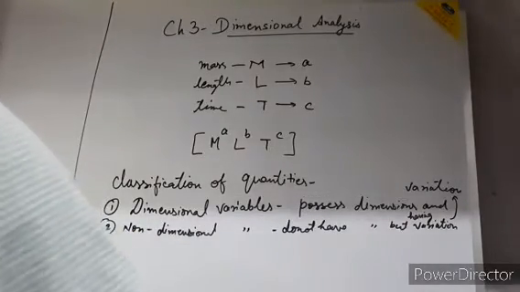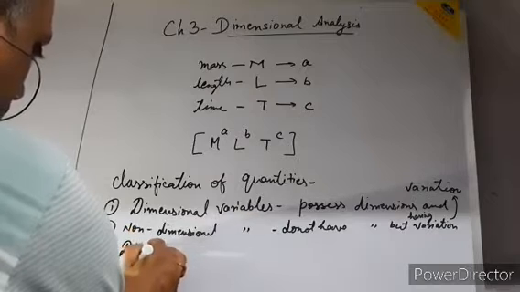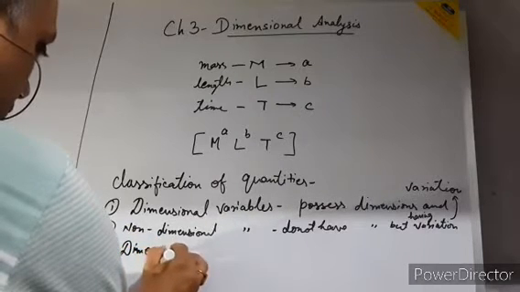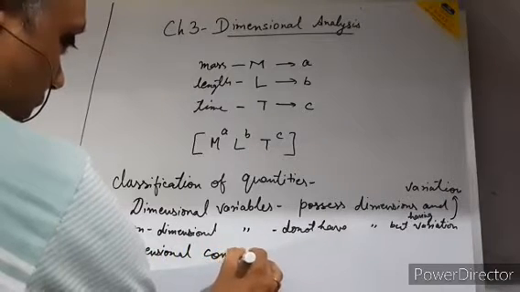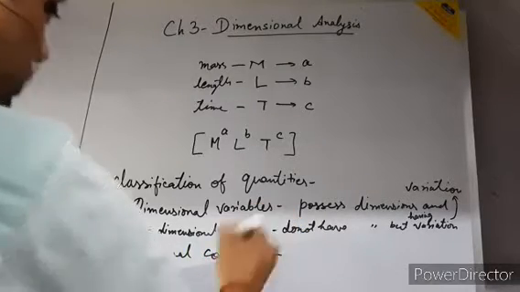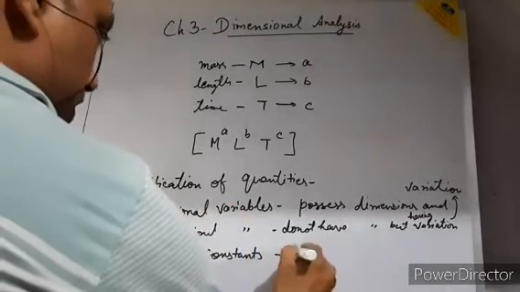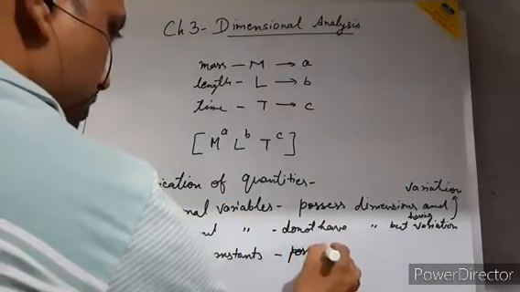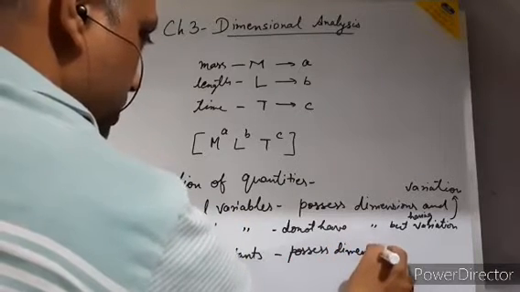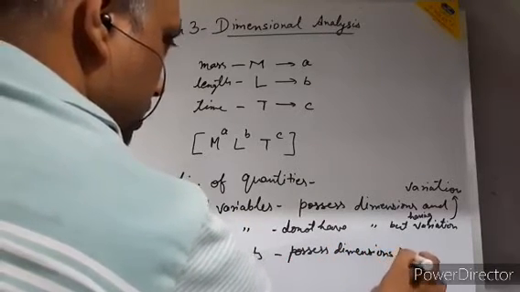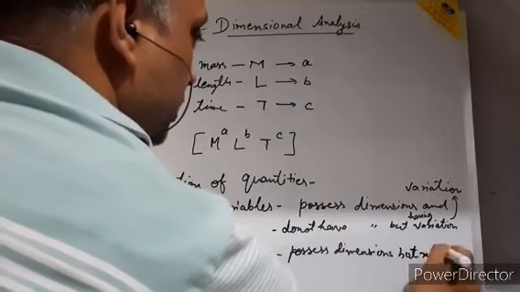The third is dimensional constants. Dimensional constants possess dimensions, but have no variation.